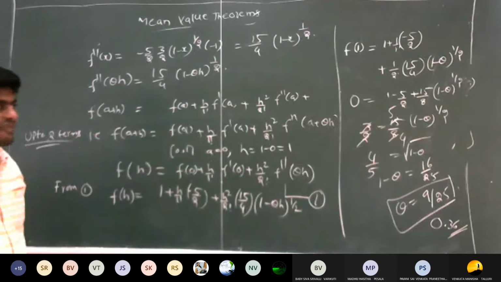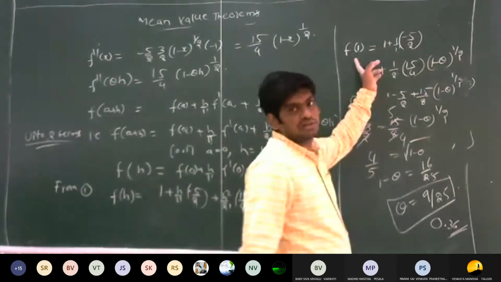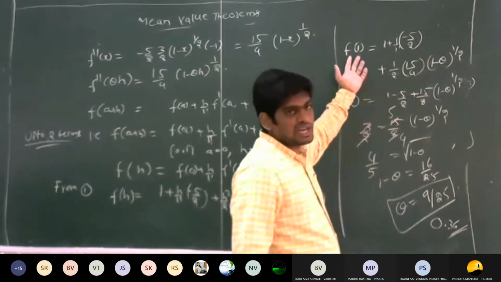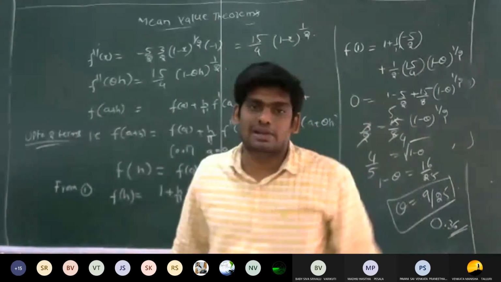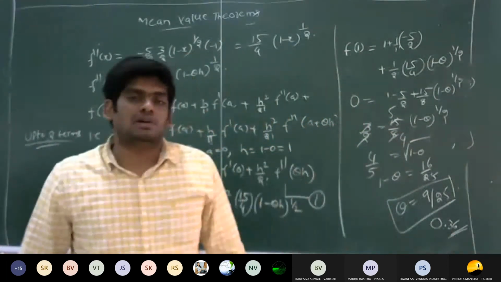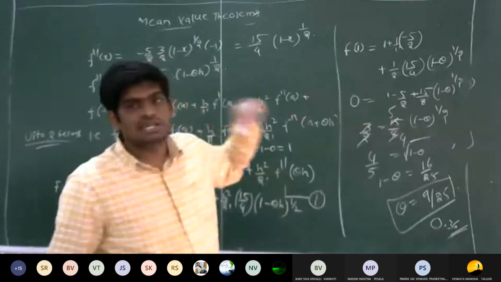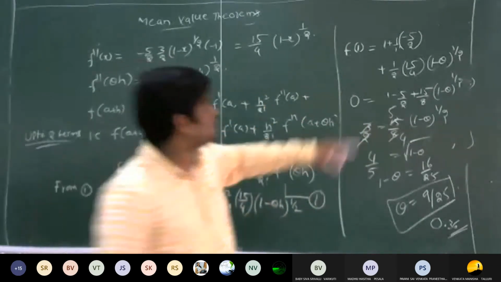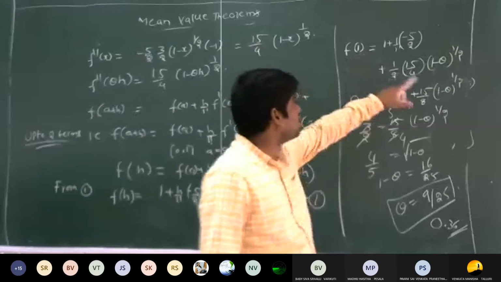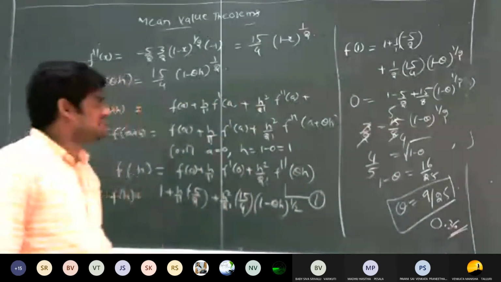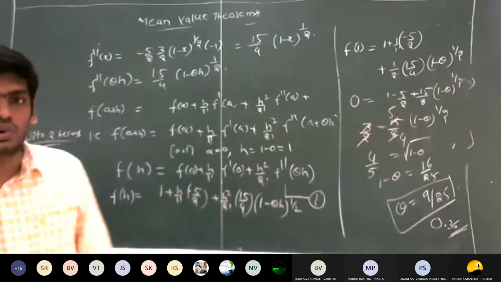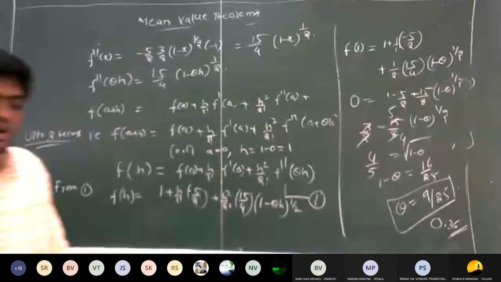So here the confusion is why you are taking the value 1 above. Suppose I take h, it is (1 minus h) whole power 5 by 2, but it is unable to calculate the value of theta. So because of that reason, when it is 0, f of 1 is 0, I am taking h equal to 1 here. So totally it becomes 4 by 5 is equal to root of 1 minus theta.